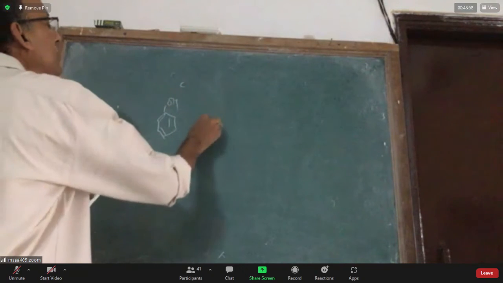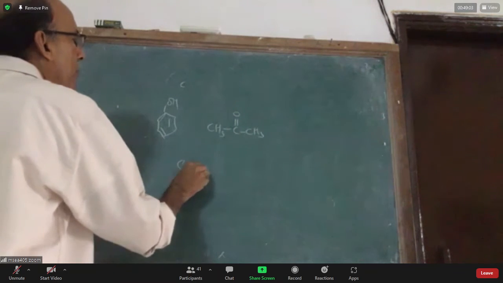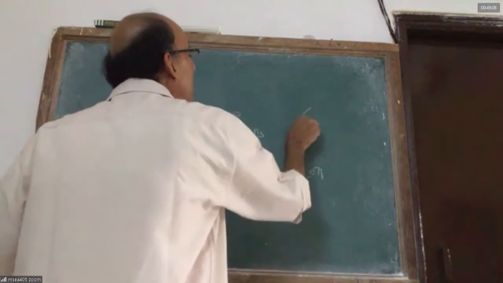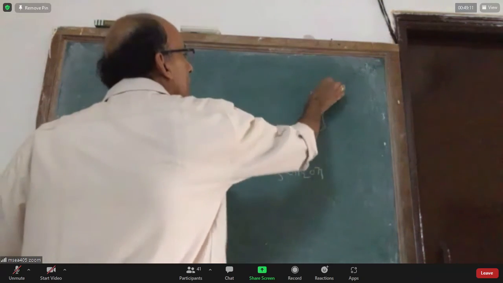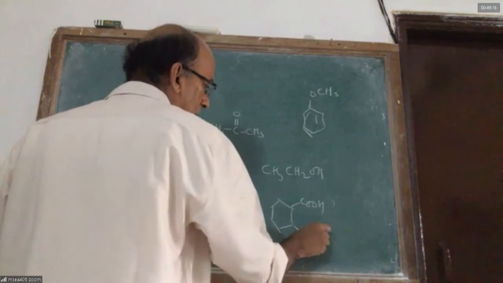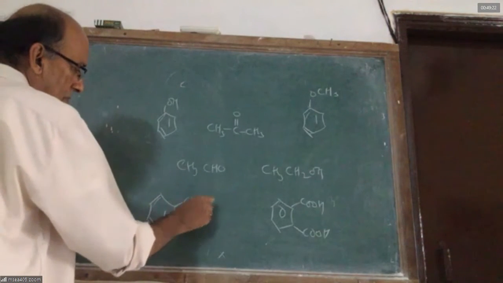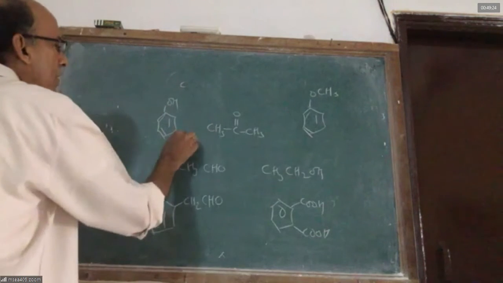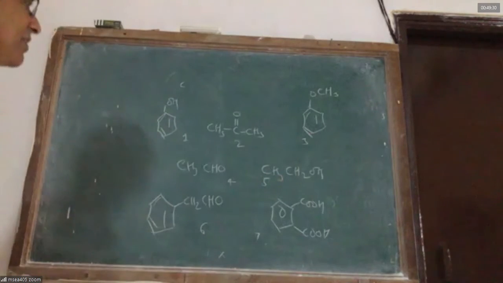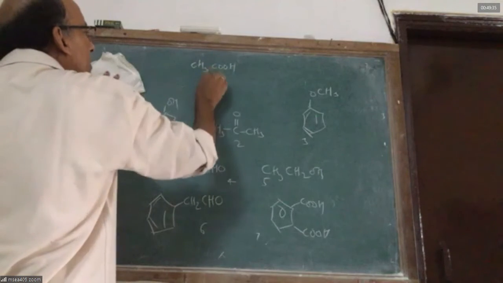Will it do the iodoform test? 1, 2, 3, 4, 5, 6, 7. Okay, let us take this. I will also write 8.